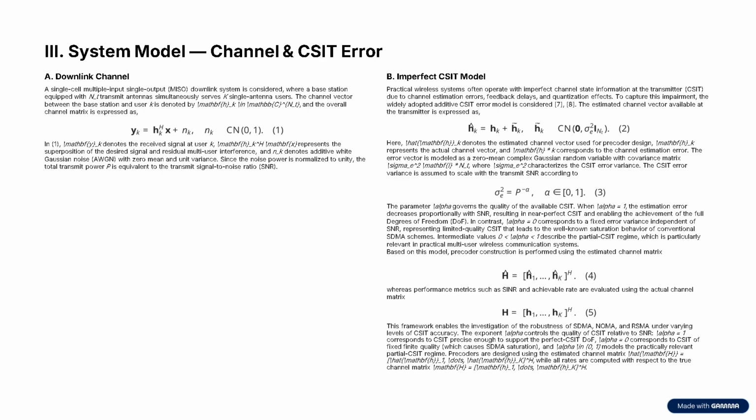This slide explains the communication model. We consider a MISO downlink channel where the transmitter communicates with 4 users. Since practical systems cannot estimate the channel perfectly, we introduce an imperfect CSIT model where estimation errors depend on a parameter called alpha. When alpha equals 1, channel estimation is nearly perfect. Lower values represent more realistic situations with higher estimation errors. This allows us to evaluate how robust each multiple access scheme is.